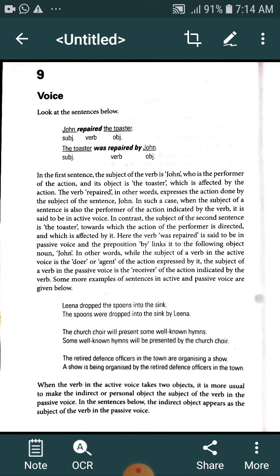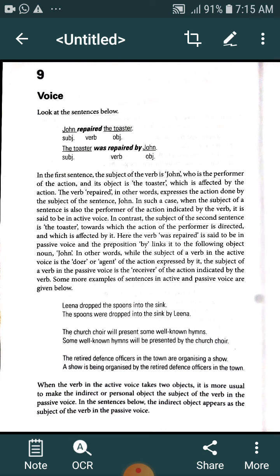purpose of active and passive voice. That purpose is when we want to focus. What is our aim? What thing do we want to focus on while speaking or writing? On the basis of that focus, whether on the subject or the object, we convert active into passive and passive into active.